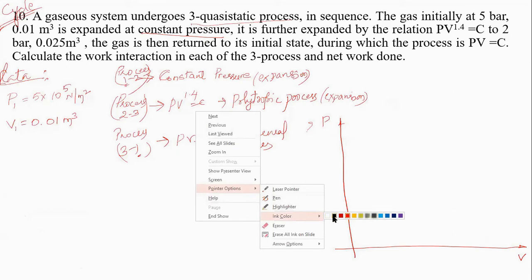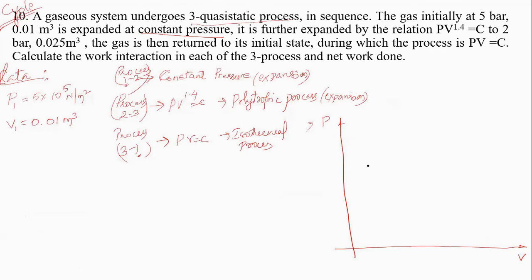What is the first process? The gas is initially at 5 bar. The first process is a constant pressure process, and it is also expansion. Therefore, the process will come like this.